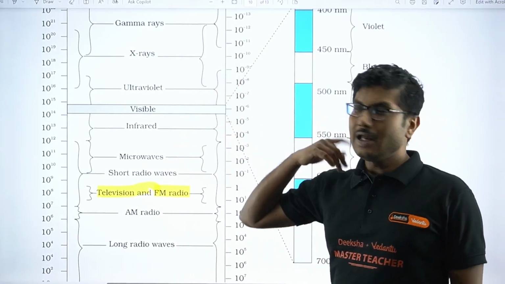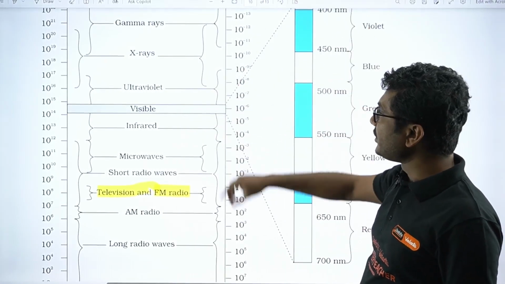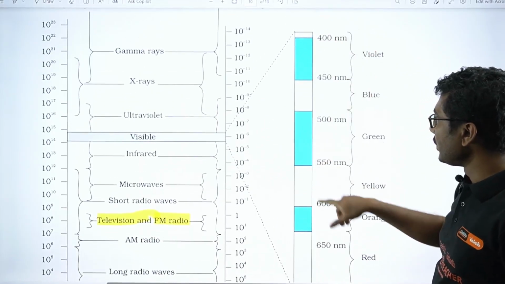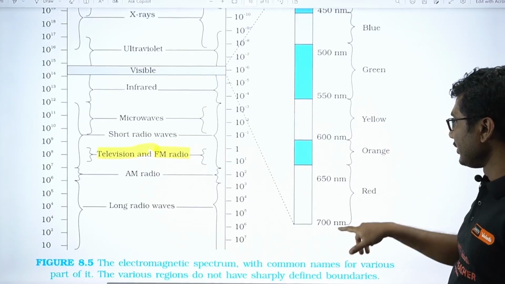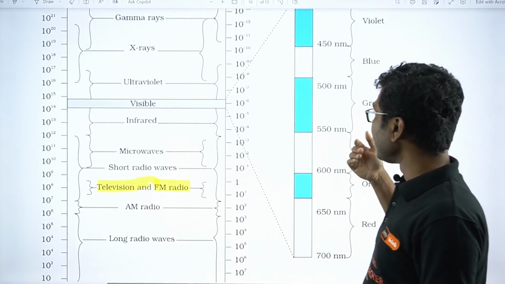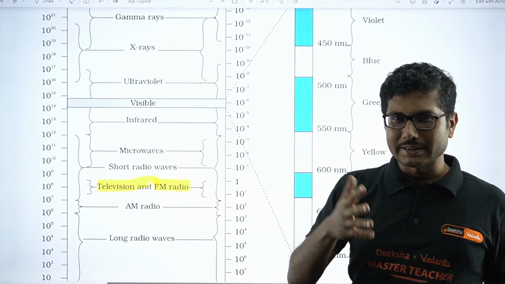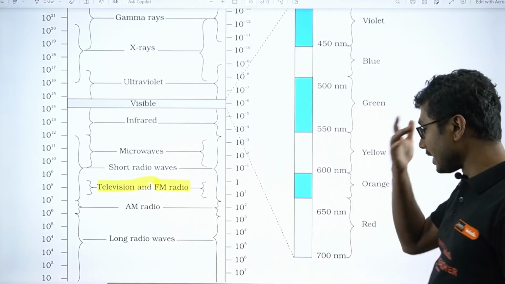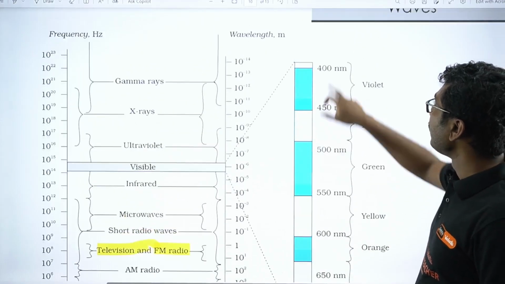Now visible ray. If you see the entire spectrum, visible ray is very small, and they have to zoom in to show you the entire range of the visible ray. Visible ray starts from approximately 700 nanometer, because the exact value is 670 nanometer for red. So a round figure is 700 nanometer to 400 nanometer.